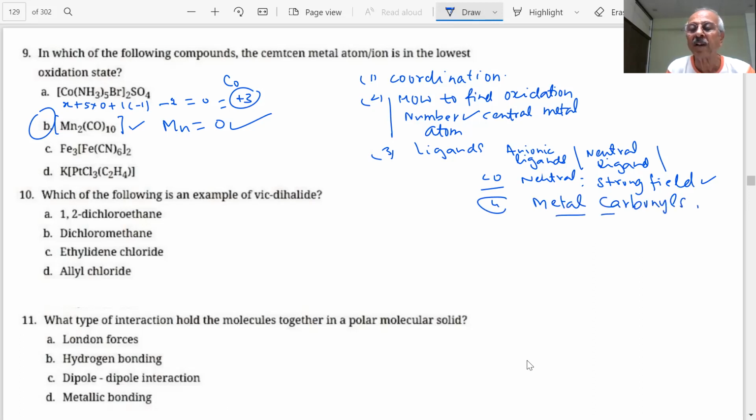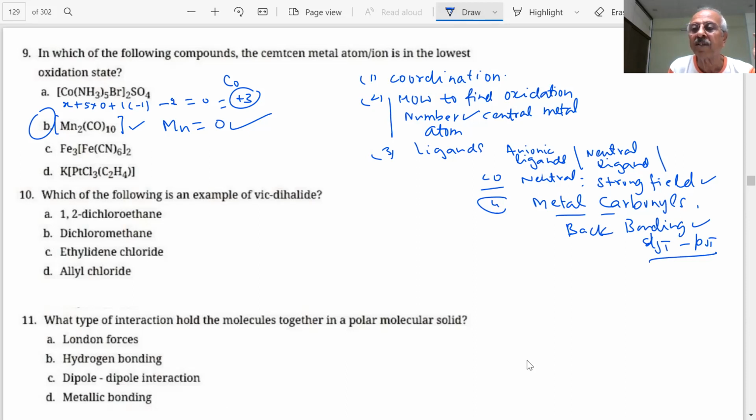The formation of the metal carbon bond also involves back bonding. What is that back bonding? It is the p pi back bonding involved here, where the d orbital electrons of the metal and the p orbital of the carbon form a back bond.